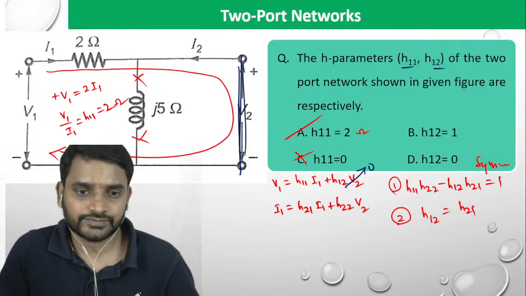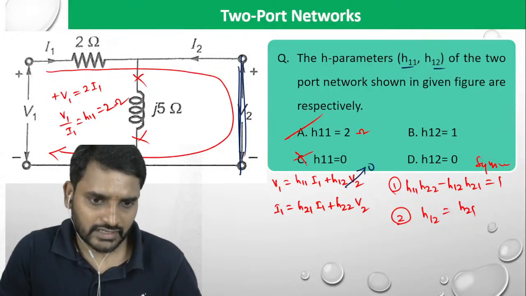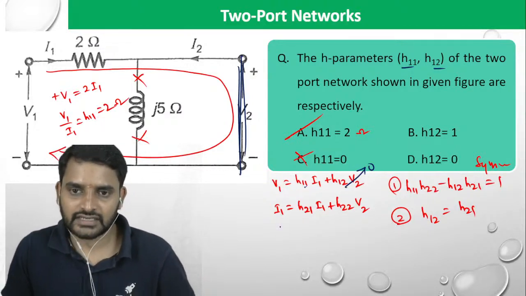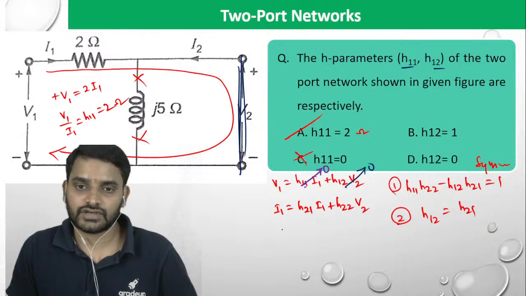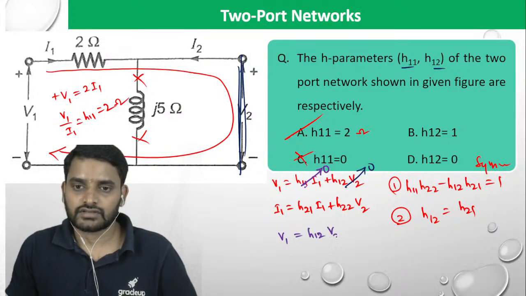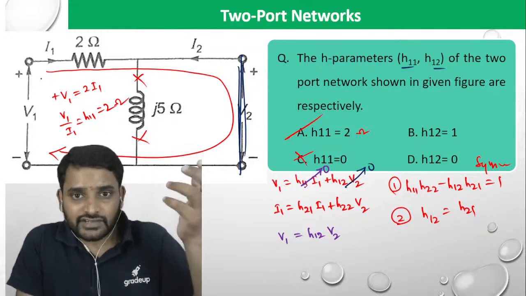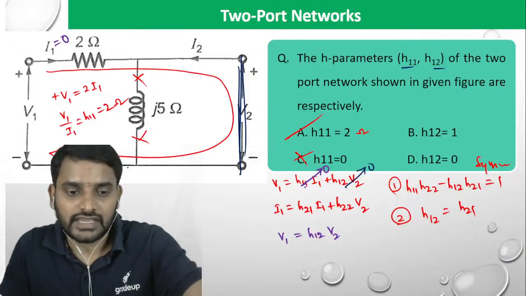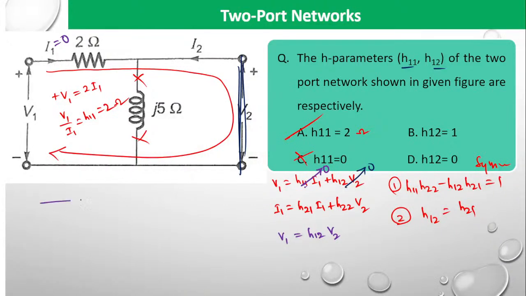Calculate H12. H12 means you have to make I1 equal to 0, which means open circuit. Let me write it in the next circuit. This is 2 ohm, this is J5, and on this side I am going to apply V2.